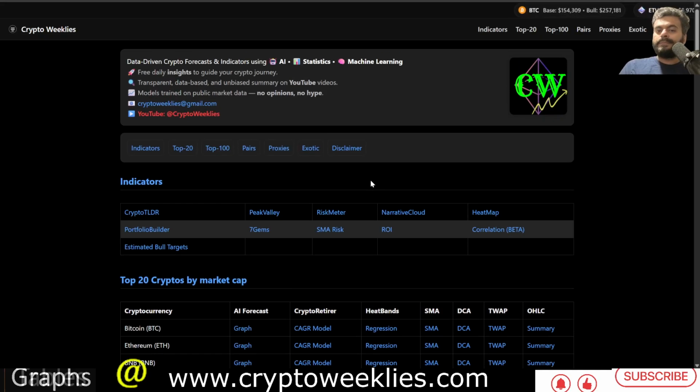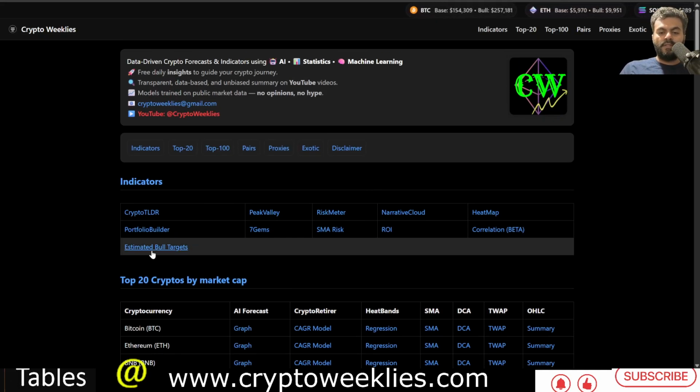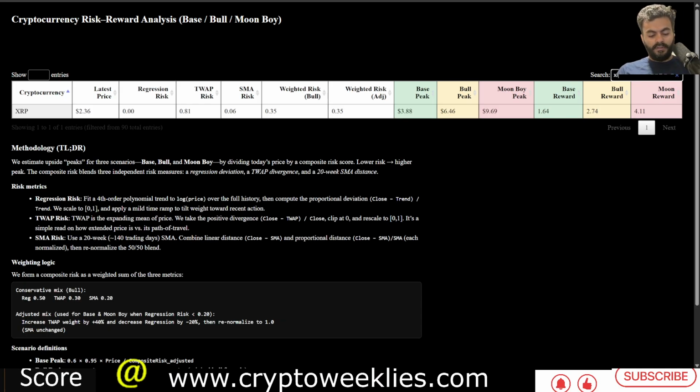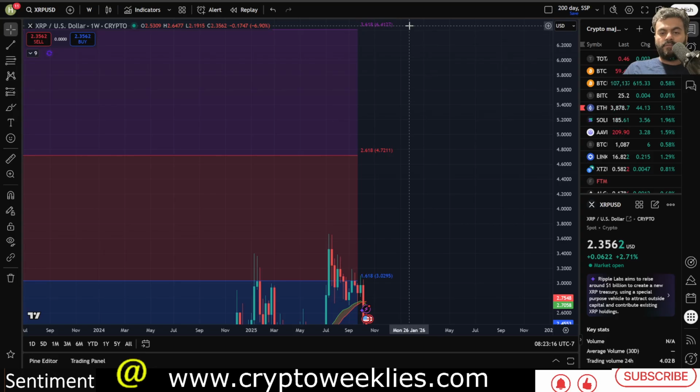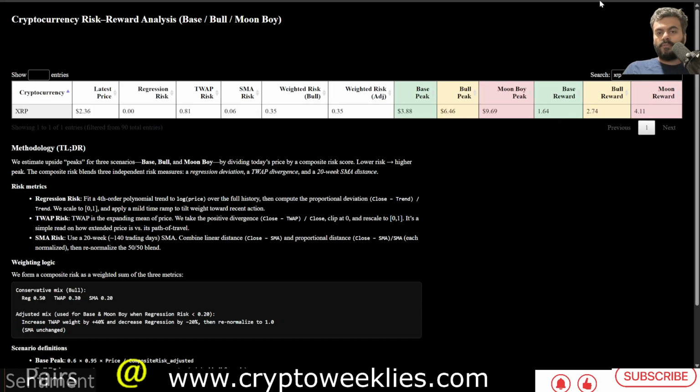So with that, what I would like to conclude is, with that estimated bull target for XRP, with all things aggregated together, the base case peak forecasted with all of these individual risk based models, the regression risk, the time weighted average price risk, and the SMA risk, and the adjusted risk at around 0.35, the base peak is at around $3.88, the bull peak at around $6.50, and the moon boy peak at around $9.70, which aligns with this 2.618 and the 3.618. The bull case aligns with the 3.618.